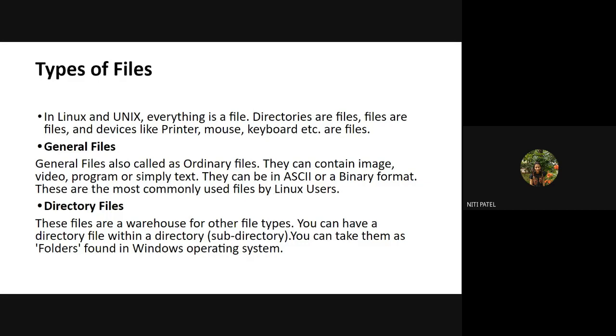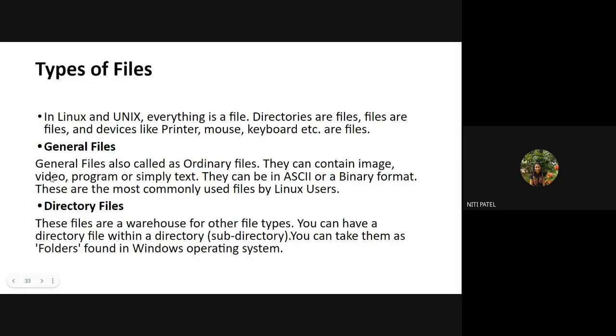So if I save an image, my image will go into the file type called general file. If I write any program which has certain commands, that file is also called a general file. If I have a folder in which I have a video, that video file will also be considered a general file. So they are nothing but the ordinary files, or anything which a user has created will be considered a general file. In what format will it be? It will be either in the ASCII format or in the binary format.